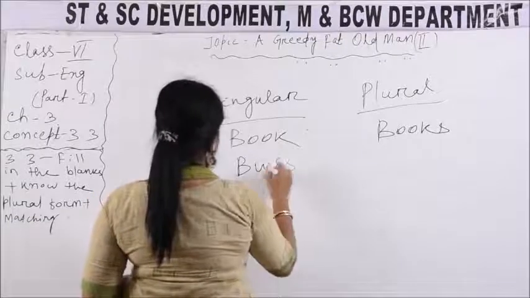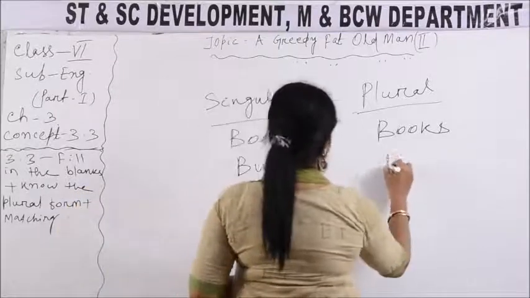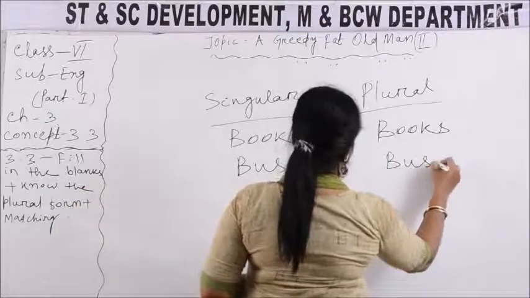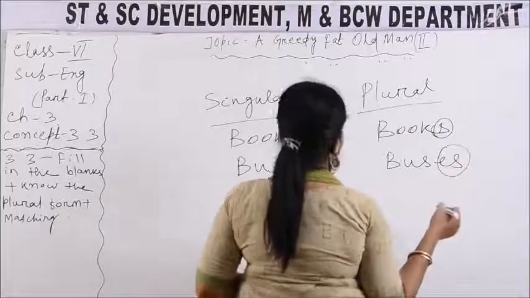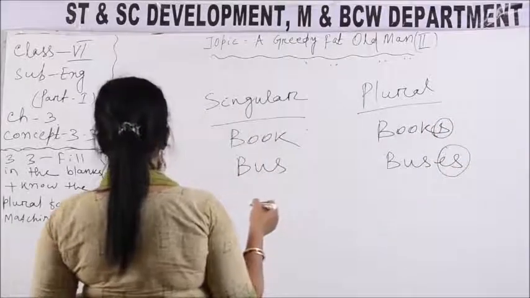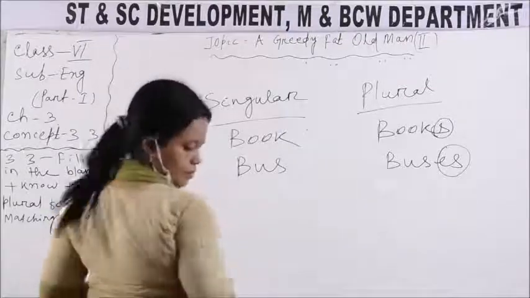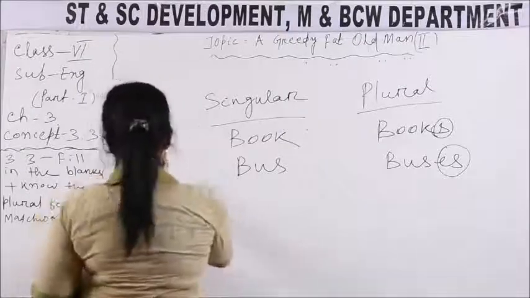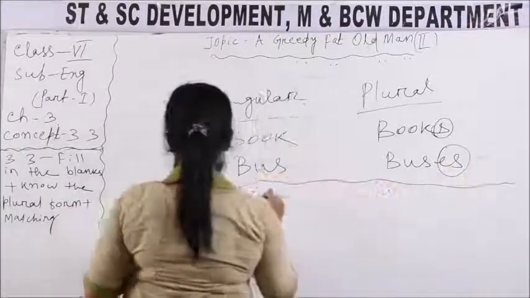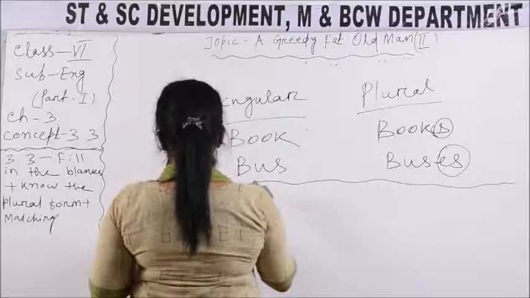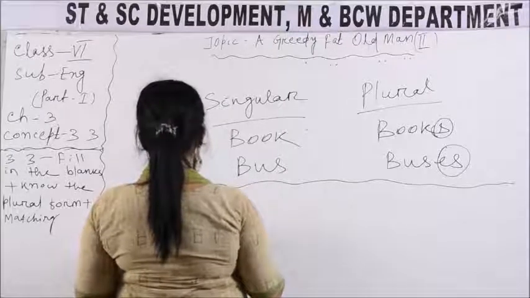Now bus. What will be the plural? Buses. We add es to make it plural. Some nouns are little different in plural form. These are the irregular plural nouns.